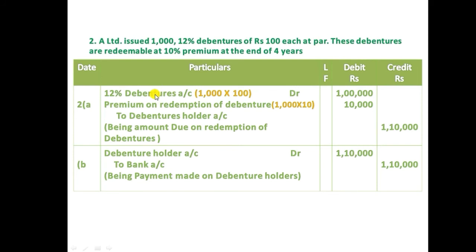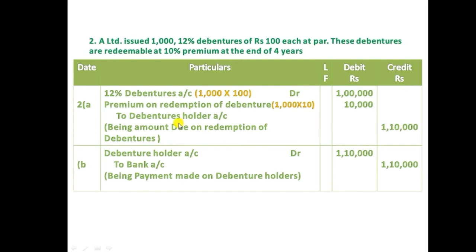Here we debited debenture as well as premium on redemption of debenture, because now the company is going to reduce its liability. When liability decreases in business, we need to debit it. The loan amount is a liability for the business, and also an additional liability of 10,000 as a premium. So total 1 lakh 10,000 rupees we need to debit, and we need to credit 1 lakh 10,000 to the debenture holder account.